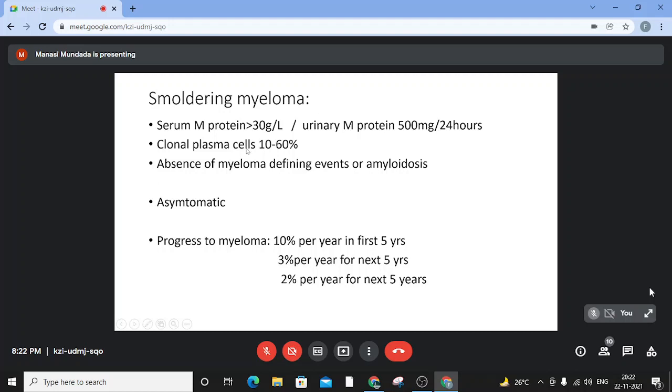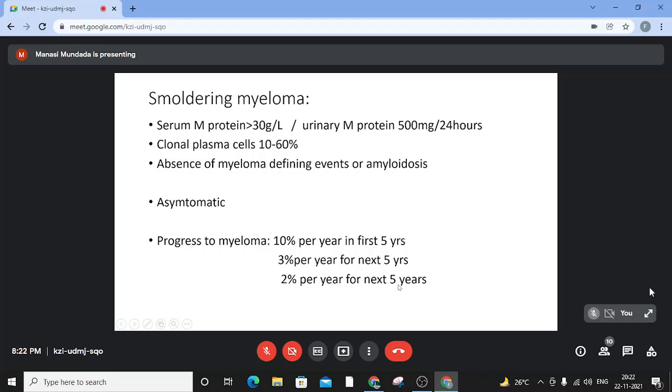Generally these patients are asymptomatic and incidentally detected when working up for something else. The significance of identifying smoldering myeloma is that they are known to progress to myeloma. The percentage is much higher than that of MGUS. It is 10% in the first 5 years, 3% in the next 5, and 2% in the next 5 years.